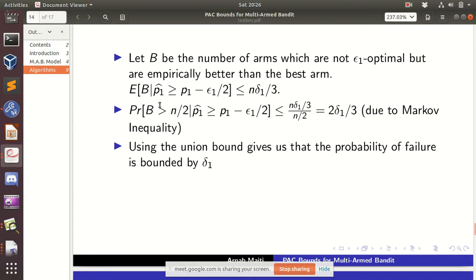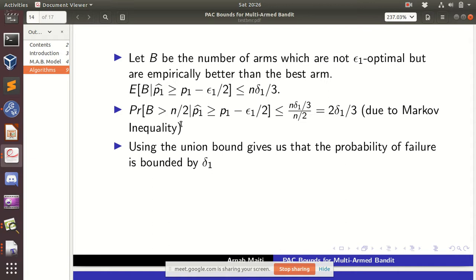They get eliminated because you are taking the median. If B is less than or equal to n by 2, then not everything need be eliminated, but at least one epsilon best arm is going to end up in the next level.